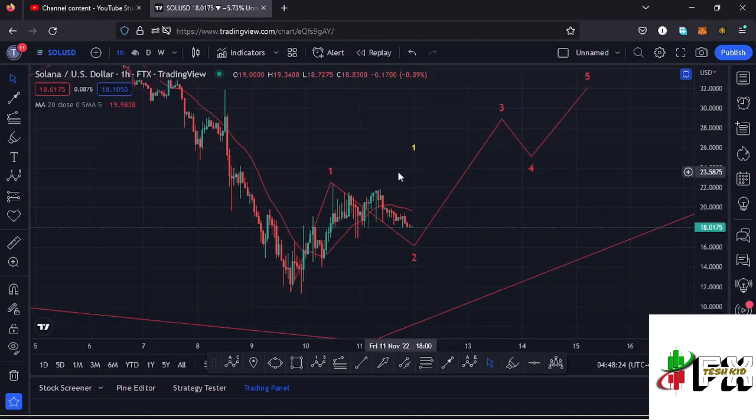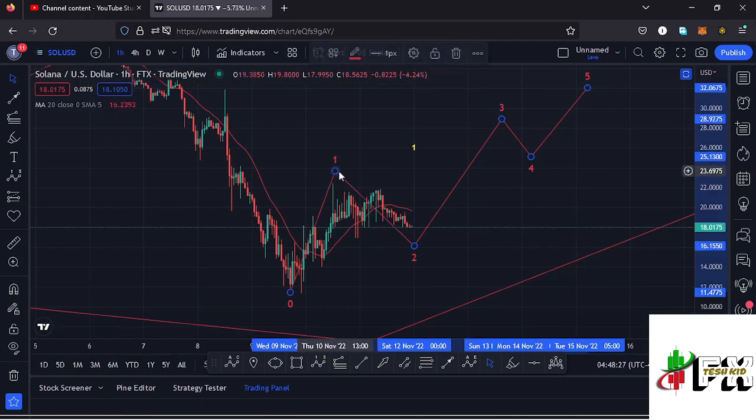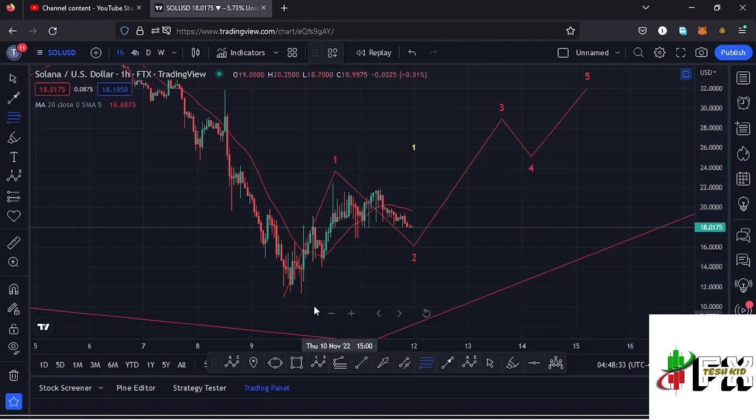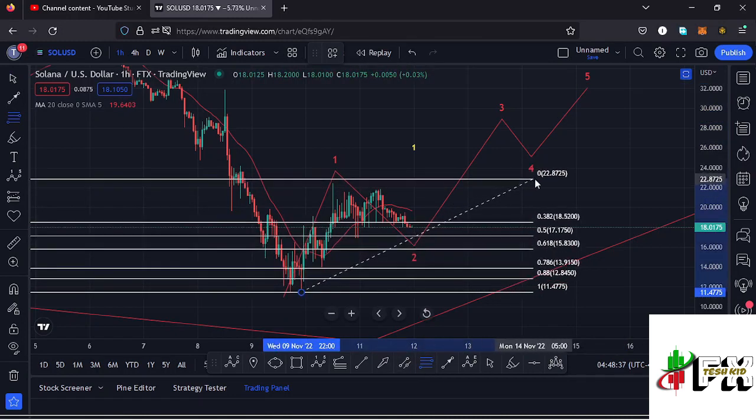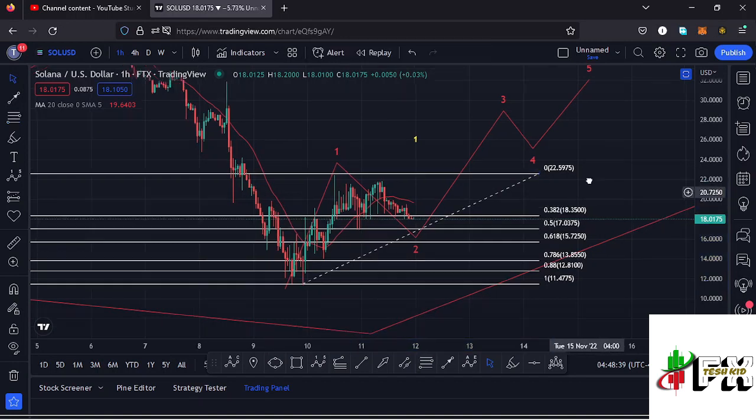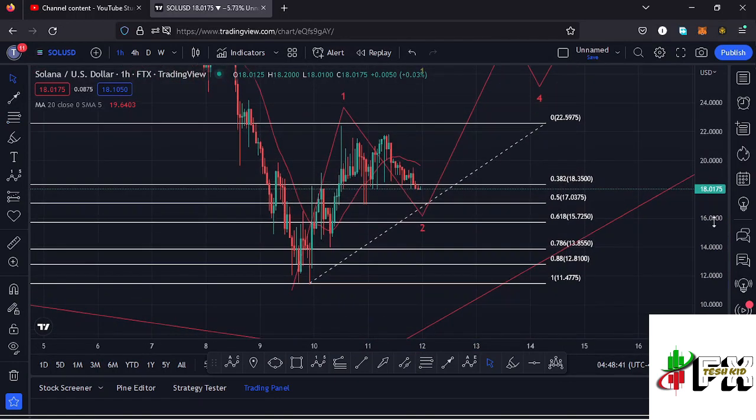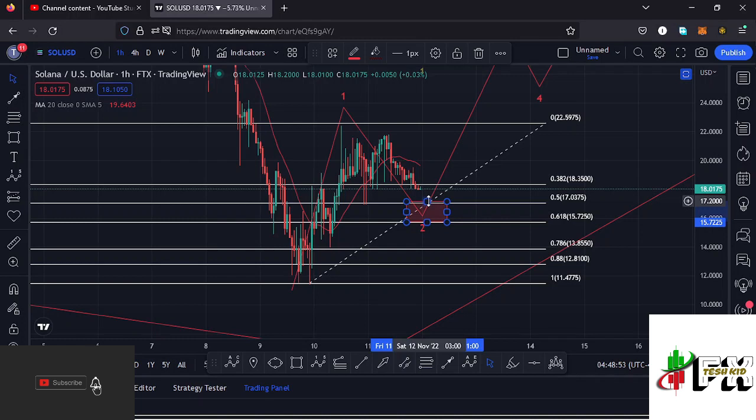And getting a little bit into the details of the formation of this Elliott wave structure, and sketching out a minimum target area to the lower side in the formation of this wave 2 using the Fibonaccis, connecting them from the low of the first wave to the high of that wave 1, that gives me a minimum retracement area to the lower side in the formation of this second wave between the fib level 0.5 and the fib level 0.618, which perfectly lies between the $17.03 mark and the $15.72 mark.